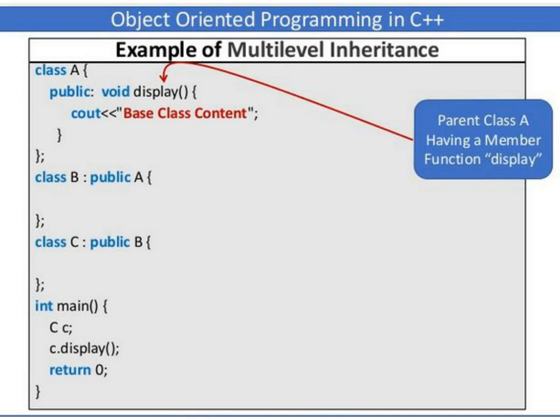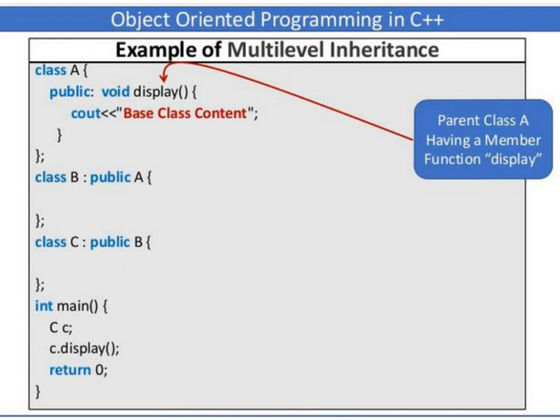Now we'll discuss an example program of multi-level inheritance. First we are declaring class A, the parent class, having a member function display. So class A is the base class or parent class. It has a member function display, in which we have used a cout statement to print the base class content.